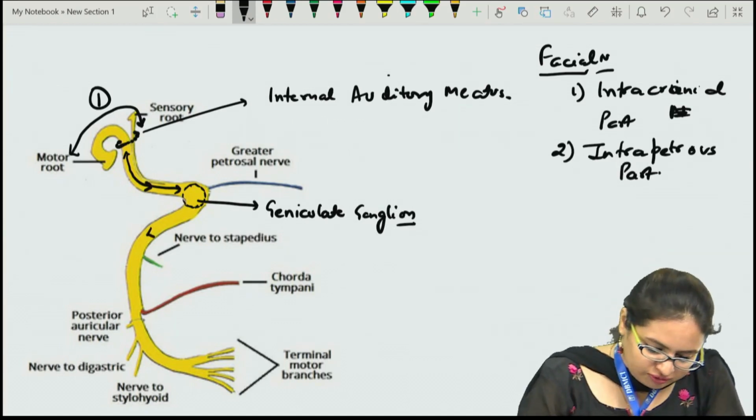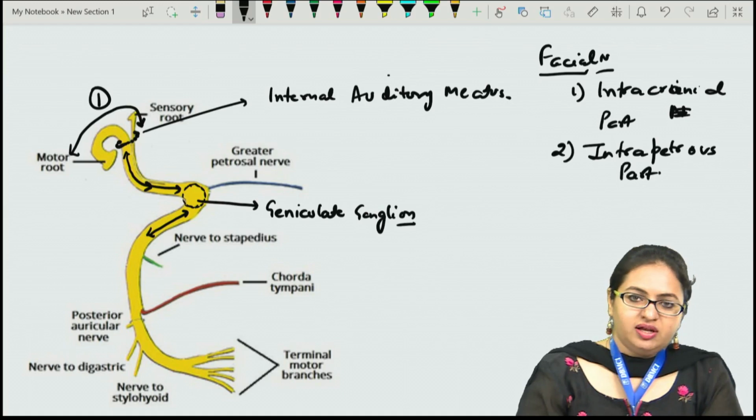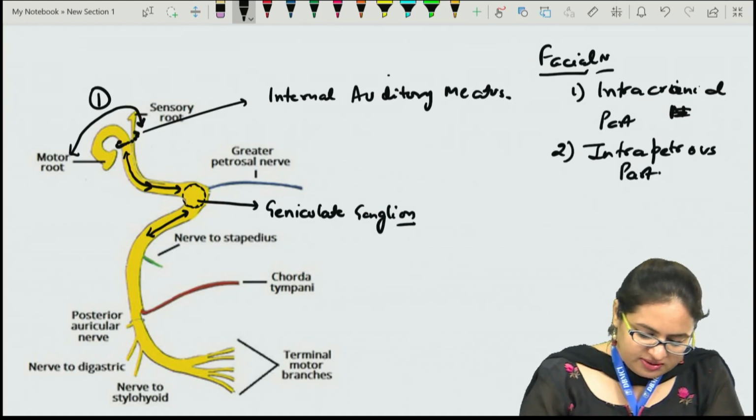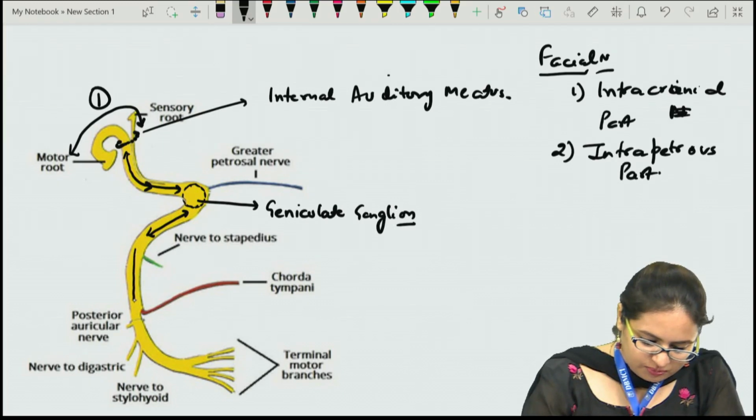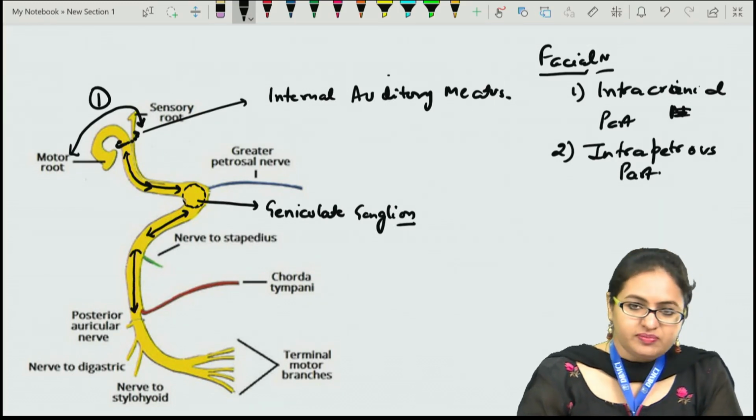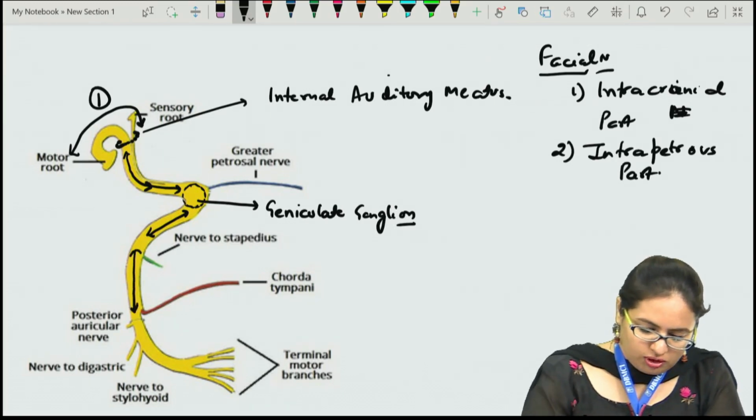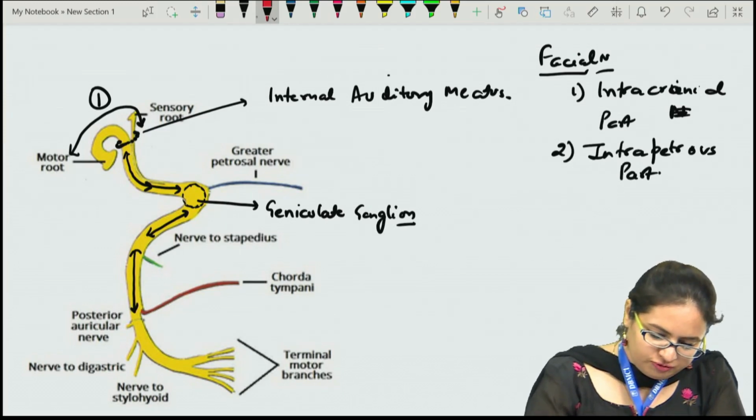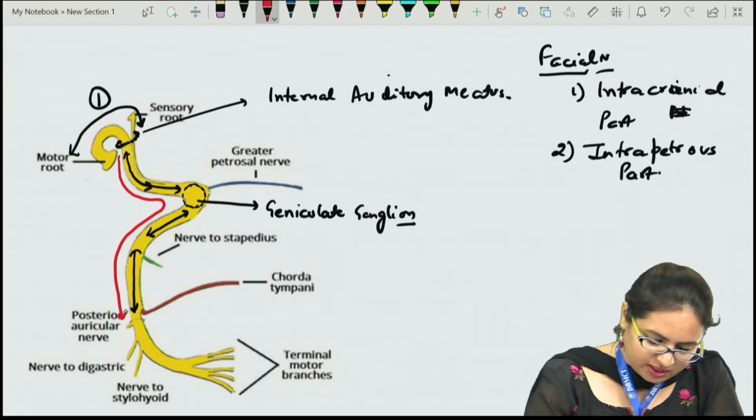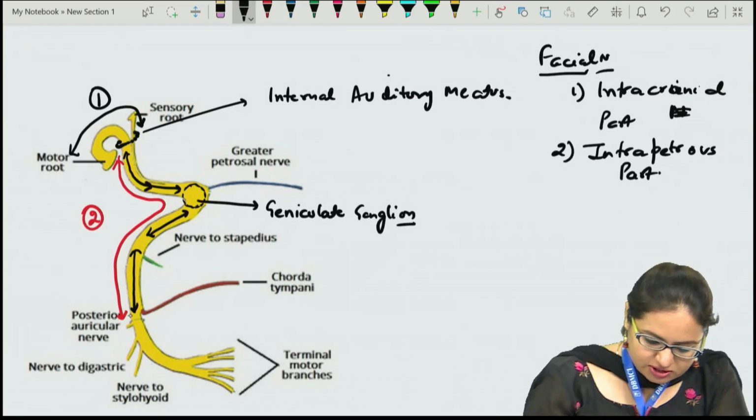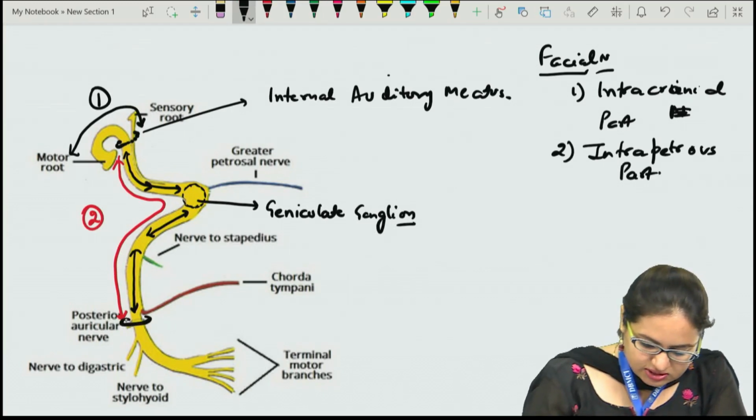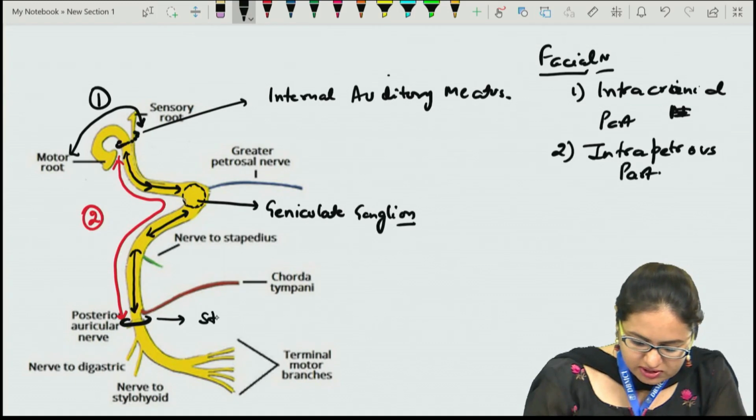This portion is termed the tympanic part, and then it reaches the posterior wall of the middle ear. As it descends downward in the posterior wall of the middle ear, this is termed the mastoid part. This whole part, from the internal auditory meatus till here, is termed the intrapetrous part, and it exits the cranial cavity through the stylomastoid foramen.